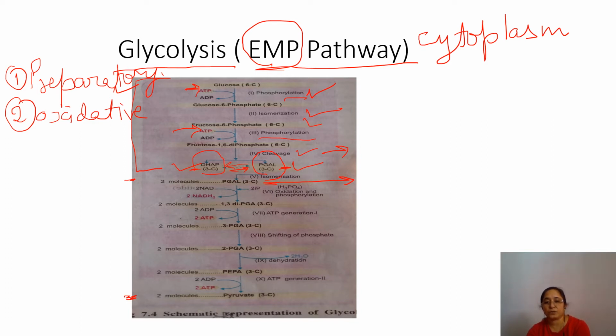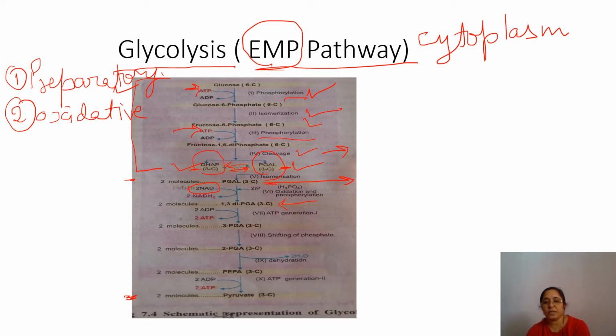Simultaneously it undergoes phosphorylation also, as inorganic phosphate gets incorporated to give 1,3-DiPGA. During this reaction, the coenzyme NAD takes up the hydrogen and gets reduced to NADH2. So from two molecules of PGAL, we are getting 1,3-DiPGA.